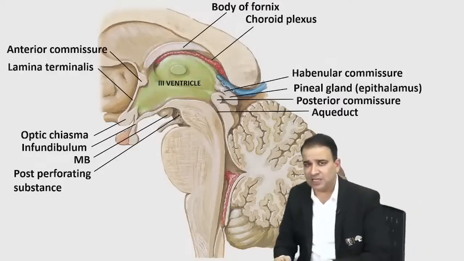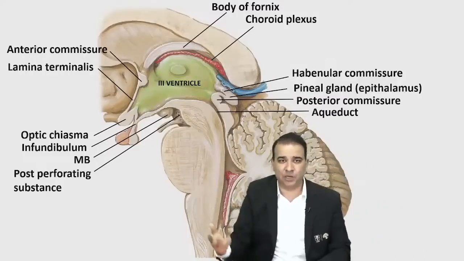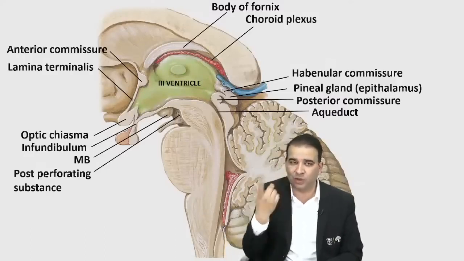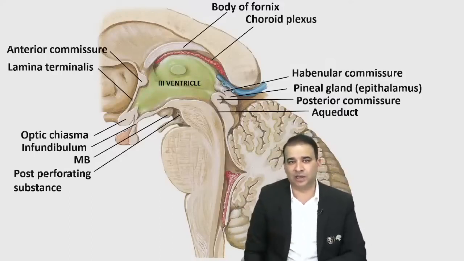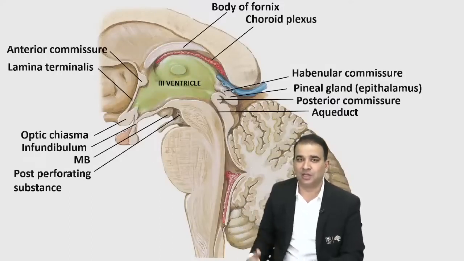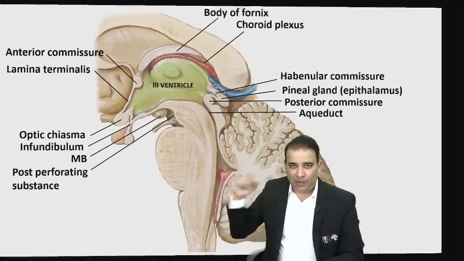Now, one of the questions asked recently was about the mammillary body. Mammillary body basically connects to the anterior thalamic nuclei. I'm not discussing the thalamic nuclei in that, guys. If you want to go through the thalamic nuclear connection, you can watch that on my YouTube channel also. There is a separate video for the thalamic nuclear connection, which I would recommend you watch if the thalamic nuclear connection is not clear to you. Okay, that's one section, guys.